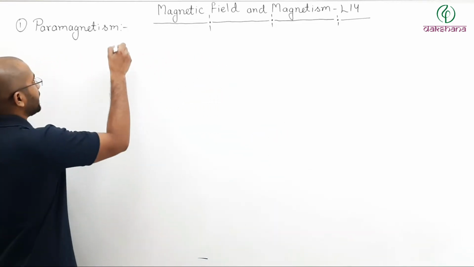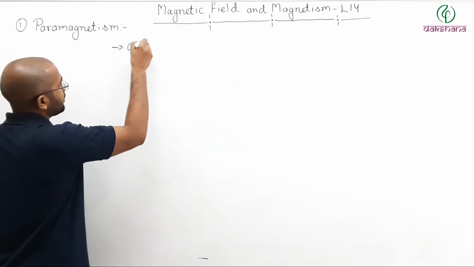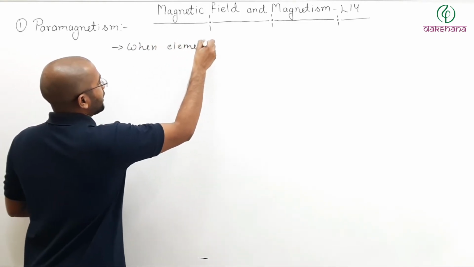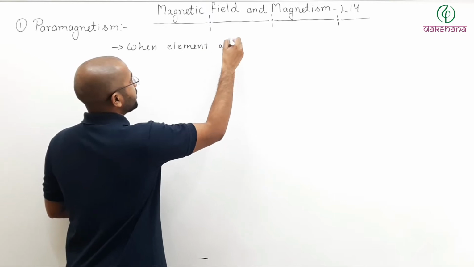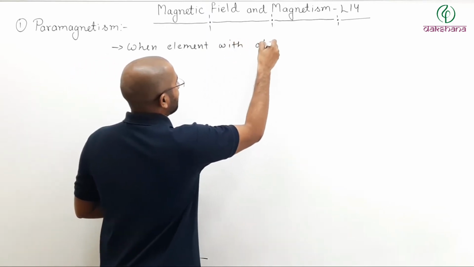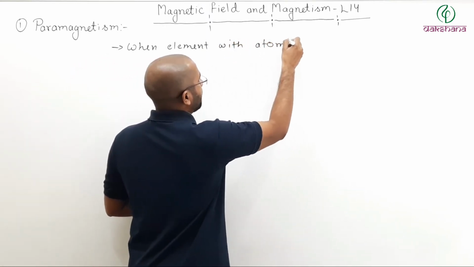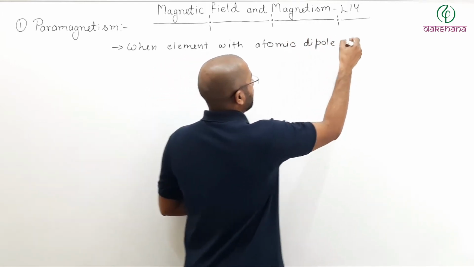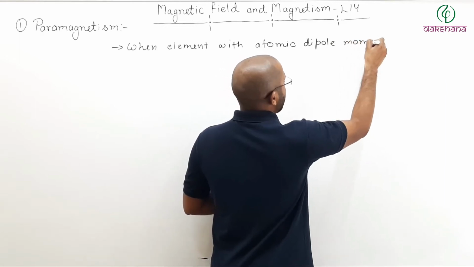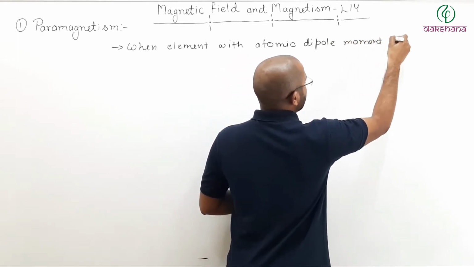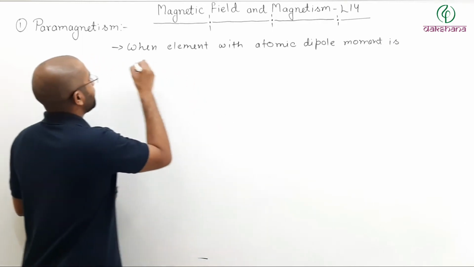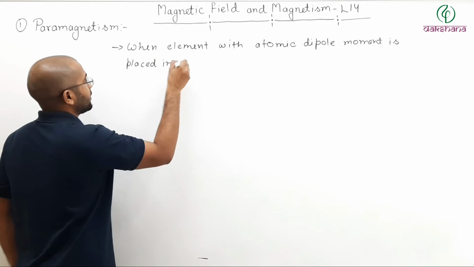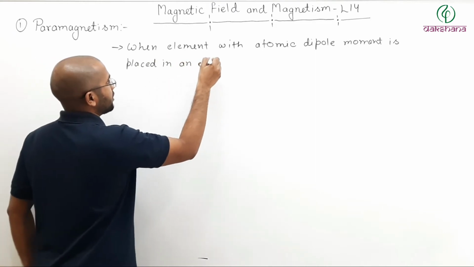So let us write: when an element with atomic dipole moment is placed in an external field.